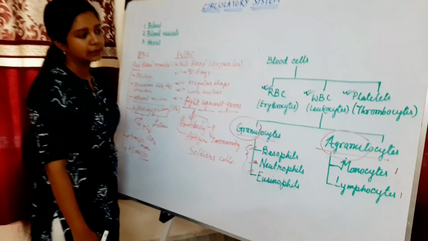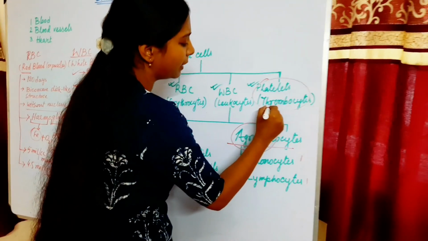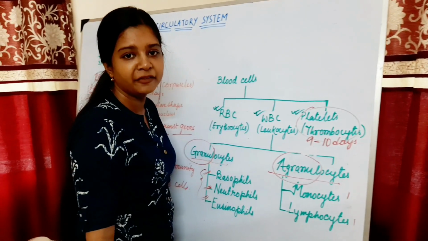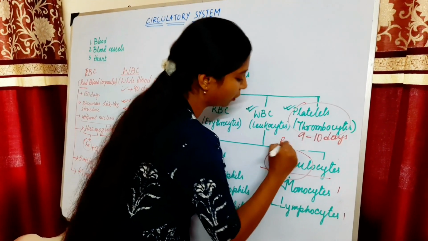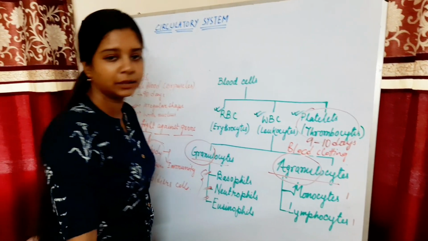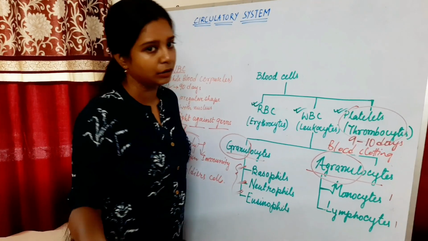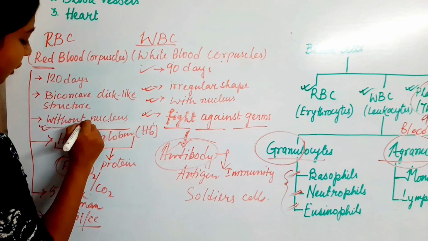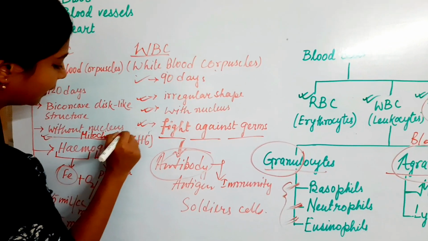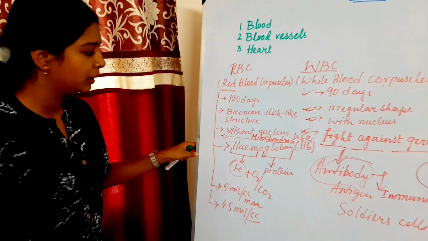Now coming to the platelet. What is the function of platelet? It has a lifespan of 9 to 10 days. The main function of platelet is blood clotting. It clots the blood with the help of fibrinogen protein and prevents blood loss. Like the nucleus, RBC also does not have mitochondria and ER. ER means endoplasmic reticulum.